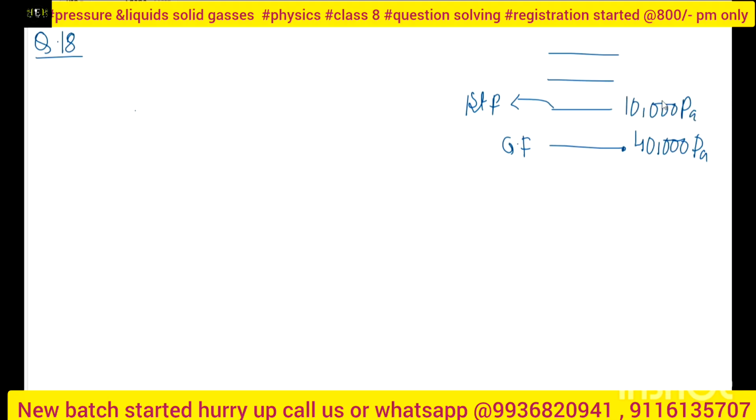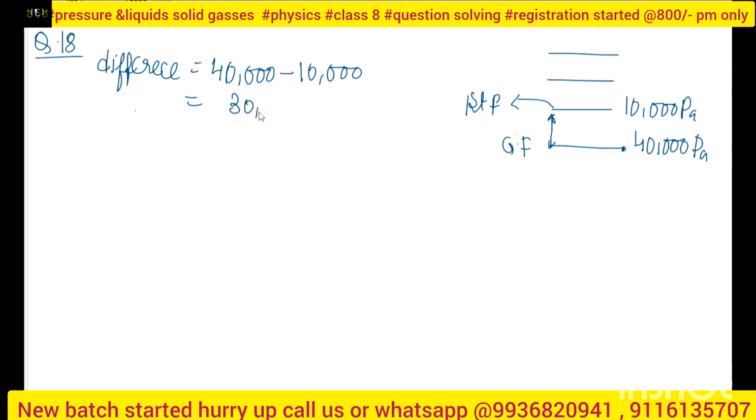Now they are asking what will be the height. I know that the difference will be the resultant pressure, so the pressure we need is the difference, 40,000 minus 10,000.